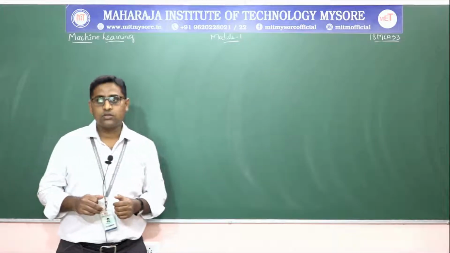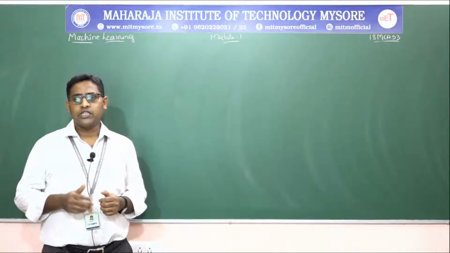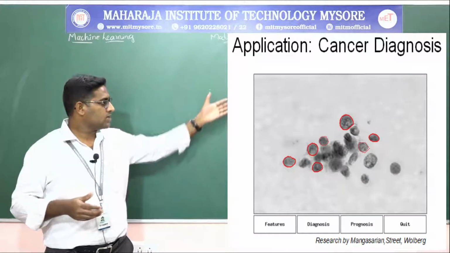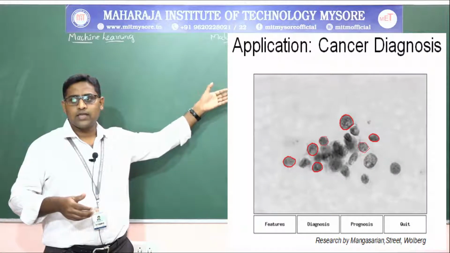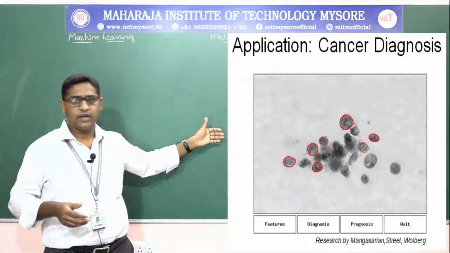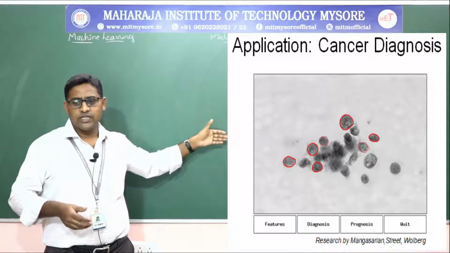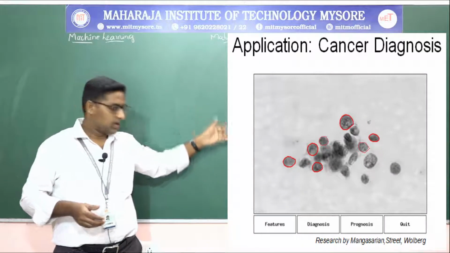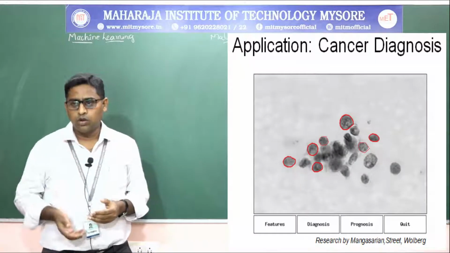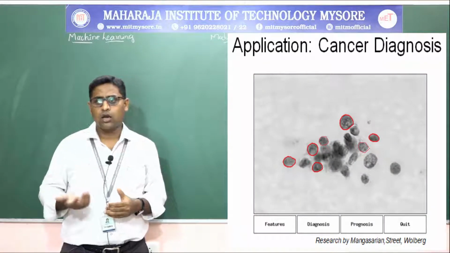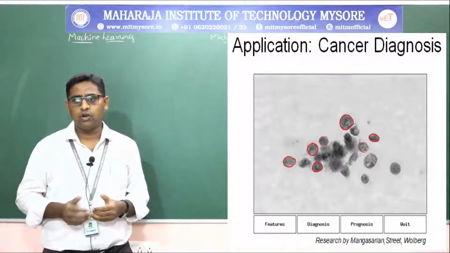Next, for the cancer application, we see which type of diagnosis you need to do. In cancer diagnosis, you need to identify the features, so feature identification is done, then diagnosis, then prognosis, and then you quit the application, coming out of it.